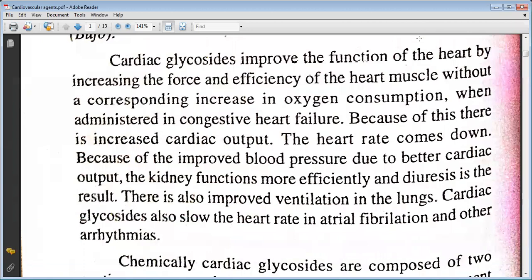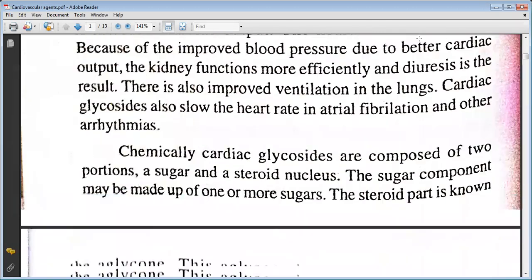Cardiac glycosides improve the function of the heart by increasing the force and efficiency of the heart muscle without a corresponding increase in oxygen consumption. When administered in congestive heart failure, because of this, there is increased cardiac output. The heart rate comes down because of the improved blood pressure due to better cardiac output. The kidney functions more efficiently, and diuresis is the result. There is also improved ventilation in the lungs. Cardiac glycosides also slow the heart rate in atrial fibrillation and other arrhythmias.